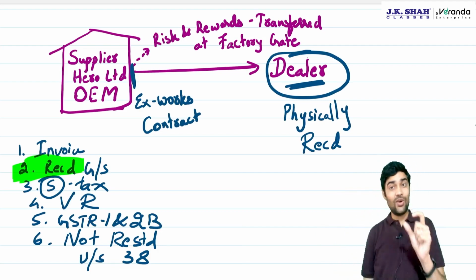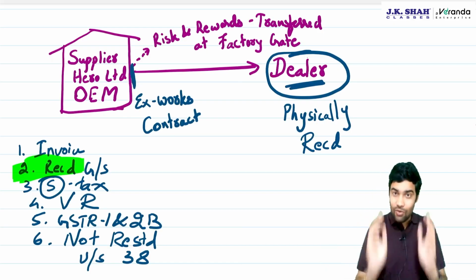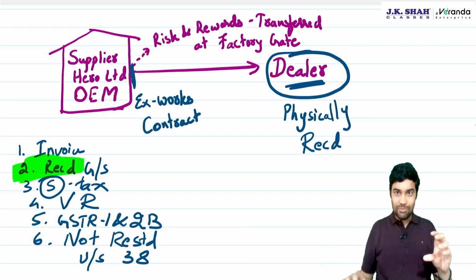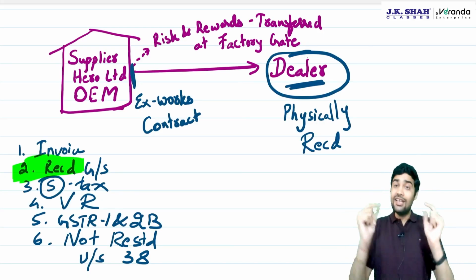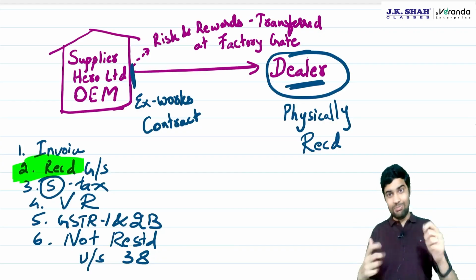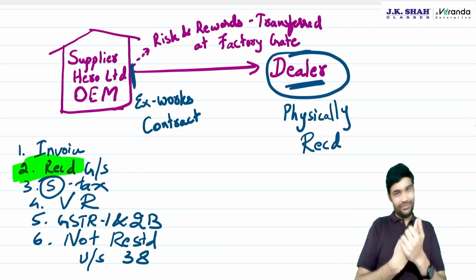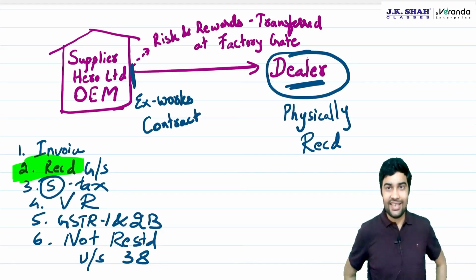Now, if you recall, bill to ship to transaction, section 16 provides for a case of bill to ship to, where billing is done to one person, shipping is done to another person. The goods are received when the person to whom it is shipped has received the goods. Then in that case, the registered person can avail ITC.